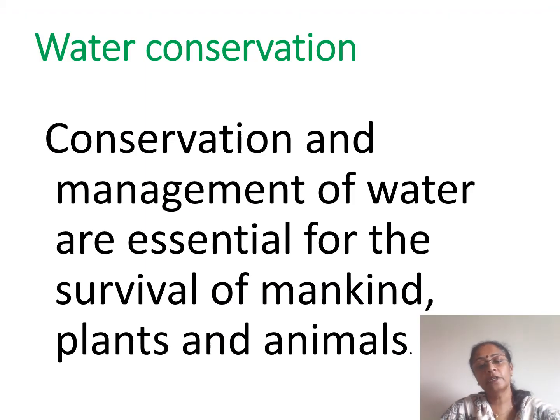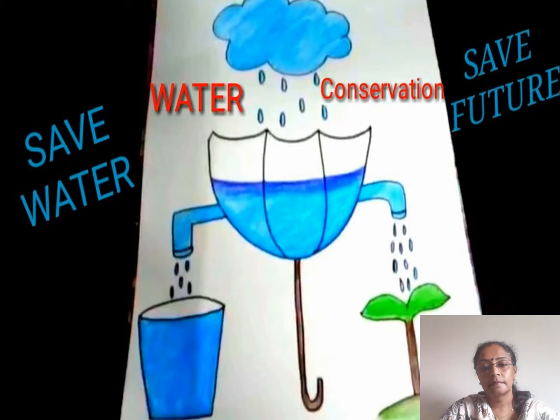The next important natural resource is water. The conservation of water is very important for the survival of mankind, plants and animals, because water is one of the most important elements of life. So we need to conserve this water in a very effective manner so that it will be available for the survival of mankind. Let us look into some of the methods for water conservation in detail.